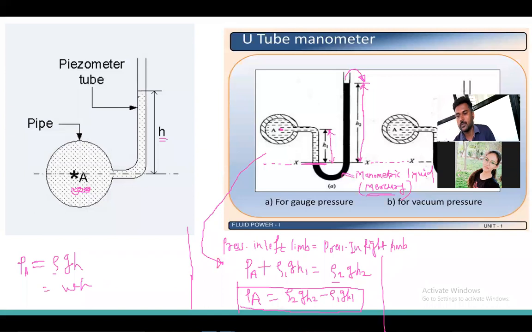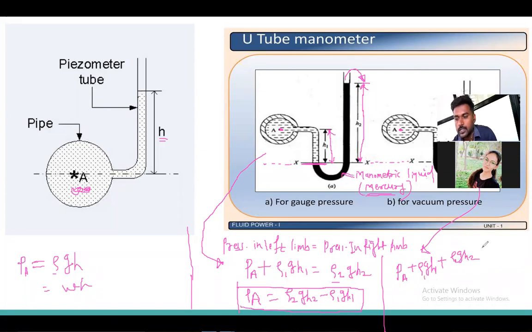Okay, now see here for another condition B, I will derive the pressure in the left limb. What is the pressure in the left limb? Pressure at point A plus the pressure due to this height H1, that is rho 1 G H1, plus the pressure due to this height H2, that is rho 2 G H2.